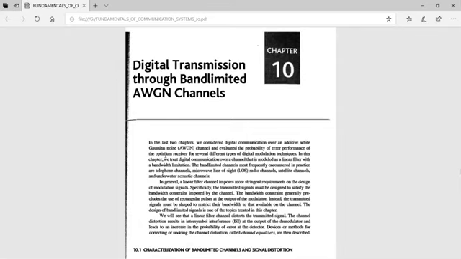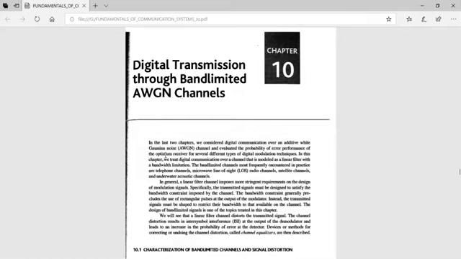To start with the introduction, in this chapter we treat digital communication over a channel which is modeled as a linear filter with bandwidth limitation. That means the channel is considered to be a linear filter, and it's a band limited channel. The band limited channels most frequently encountered in practice are telephone channels, microwave line of sight radio channels, satellite channels, and underwater acoustic channels. These are the practical applications where we are using band limited channels.